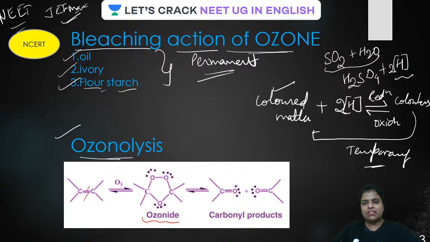Is that clear, beta? Temporary bleaching. In order to understand it in a detailed way, do watch my video on oxides of sulfur. Many reactions are there to explain it even better. Don't worry. So, is it clear? It is temporary. Why? Because it gets oxidized back to colored matter.